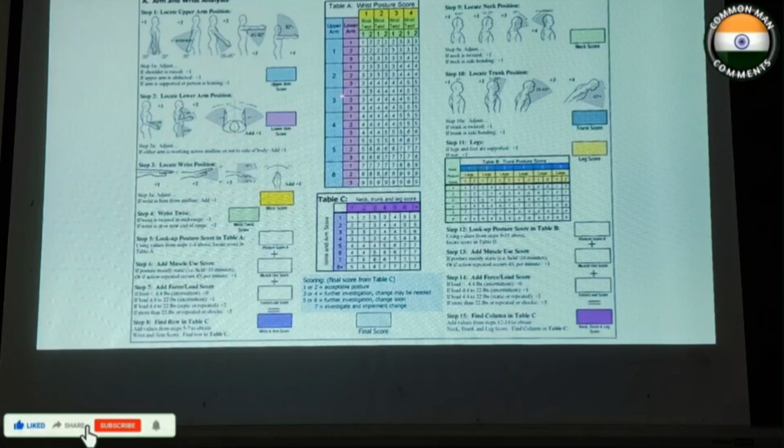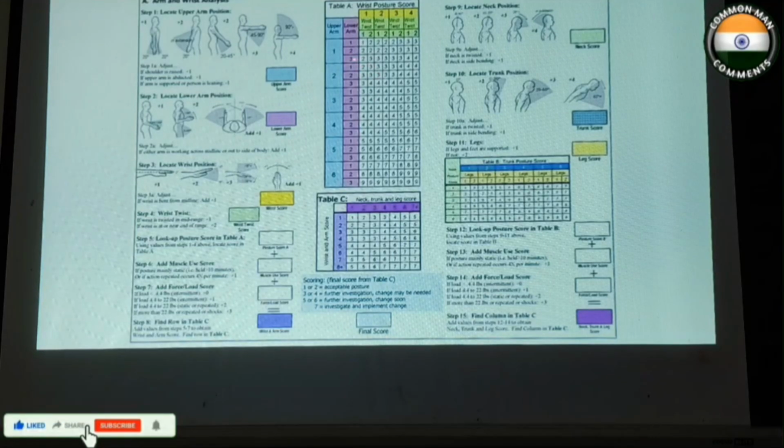Suppose it is 2 in the upper arm, 1 in the lower arm, and the wrist is 1. So we can take it as 2 and 1 in this table. So this is the score we need to take. Based on the 3 positions we need to take the score.